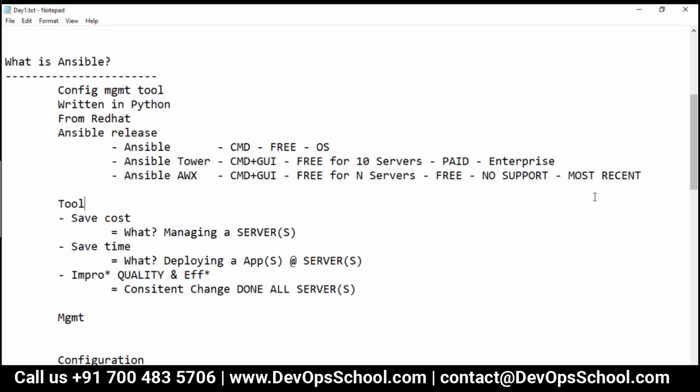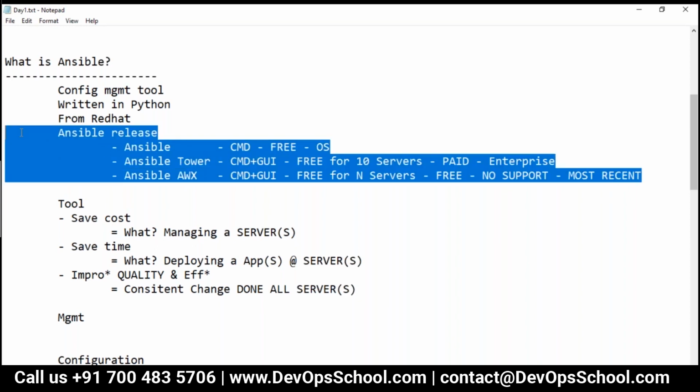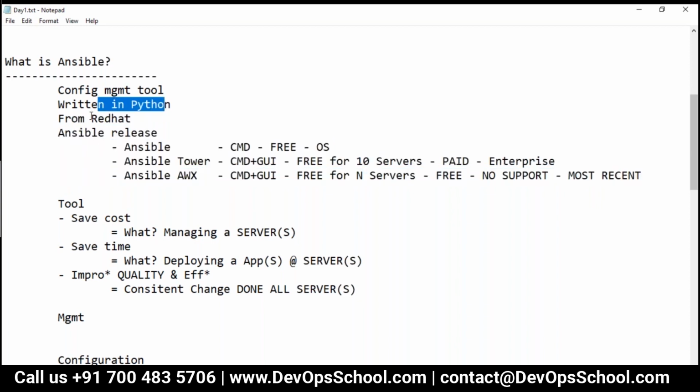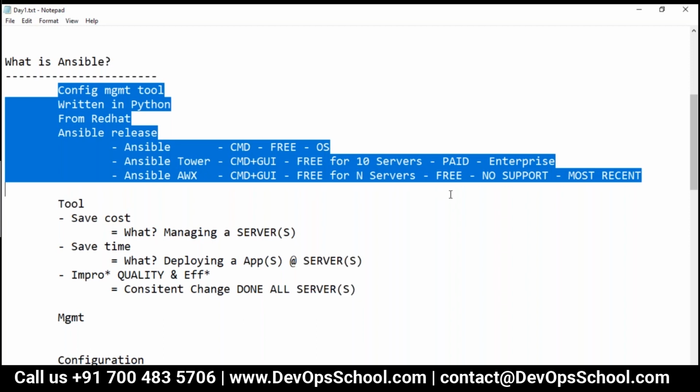Okay, so these are the three releases we have in Ansible. Again, it is from Red Hat, written in Python, and it's a configuration management tool. All of you are understanding this? Yes, sir.